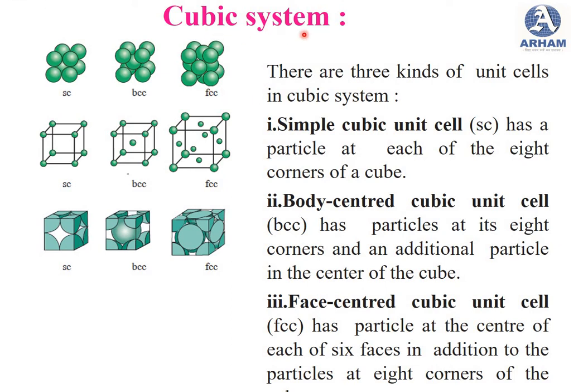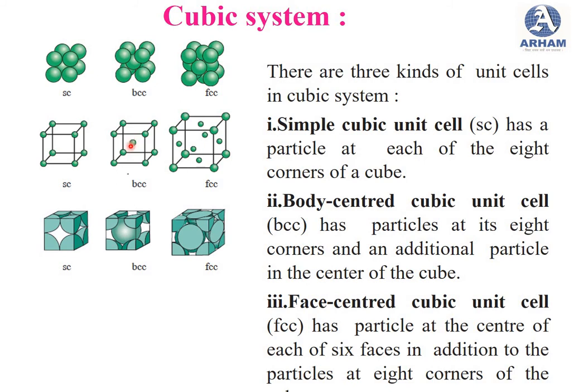Now the next topic is the cubic system. In the cubic system there are 3 kinds of unit cell: simple cubic unit cell, body centered cubic unit cell and face centered cubic unit cell. First we will see the simple cubic unit cell. In a simple cubic unit cell, there is a particle at each of the 8 corners of the cube. Then the body centered cubic unit cell has particles at its 8 corners and an additional particle at the center.